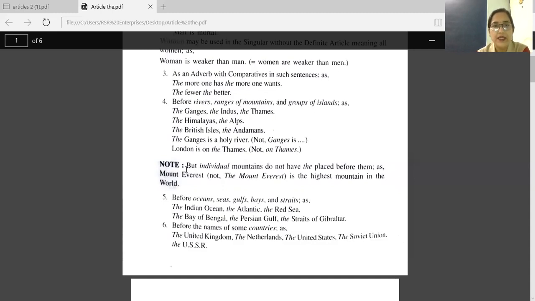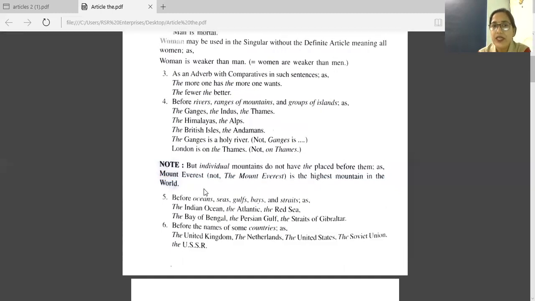Now one thing here: individual mountains do not have the placed before them, as in Mount Everest is the highest mountain in the world. With mountain ranges, we use the Himalayas. But if we are talking about one particular mountain, one peak, we will not write any article.